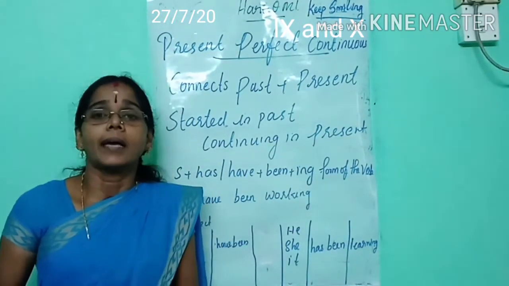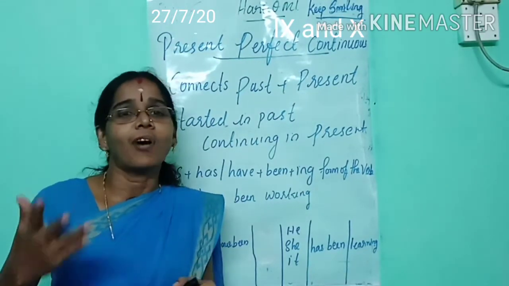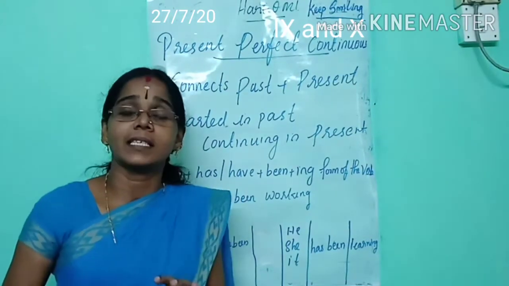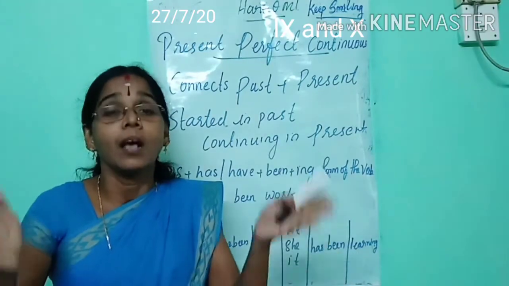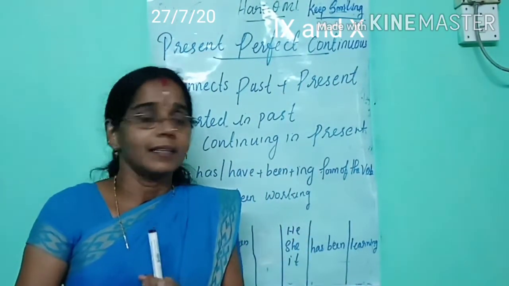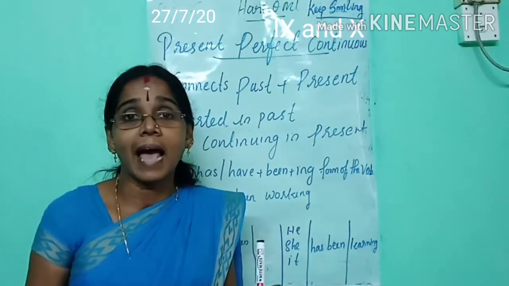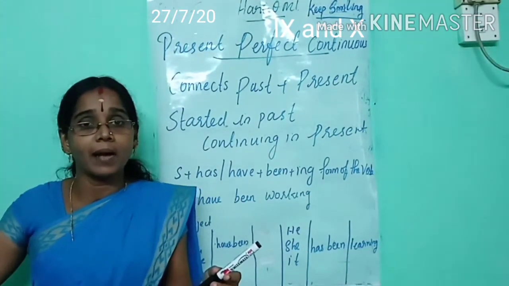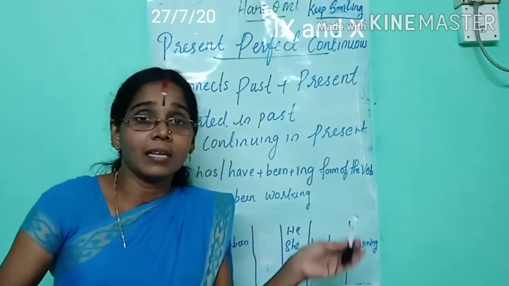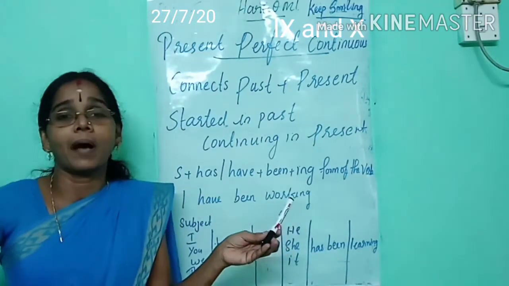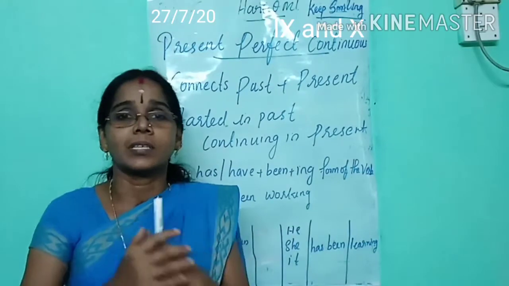For example, I have been walking, you have been walking, we have been working, he has been working. These are examples of present perfect continuous. That means it presents both past and present. Take I have been walking. What is the meaning of this sentence? The action already started in the past and still it continues. Still I am walking. That means it connects both past and present.